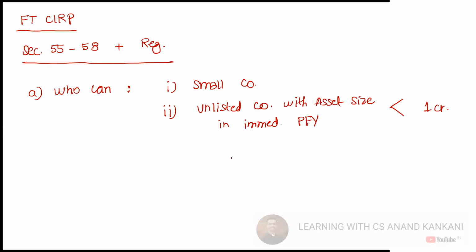It should not be more than 1 crore. And third is if there is a startup. What is a startup?